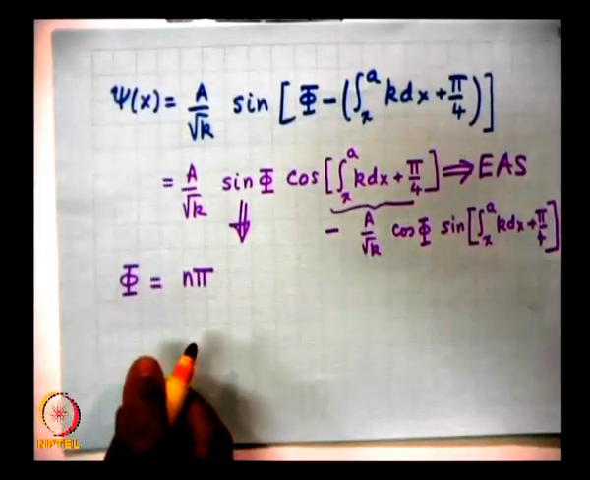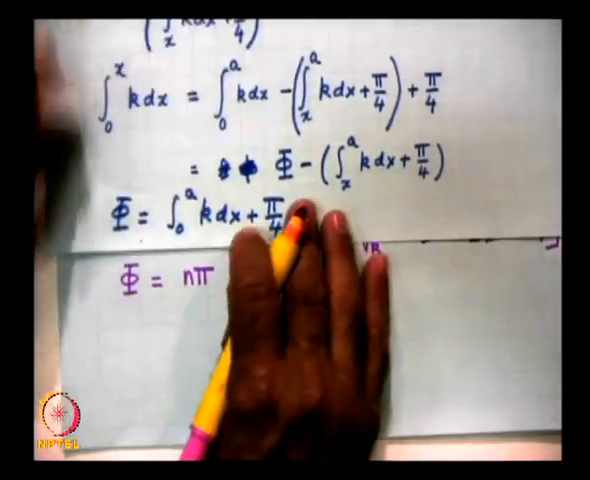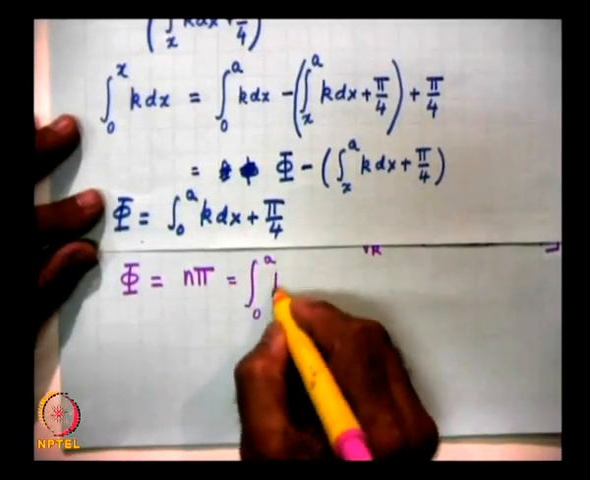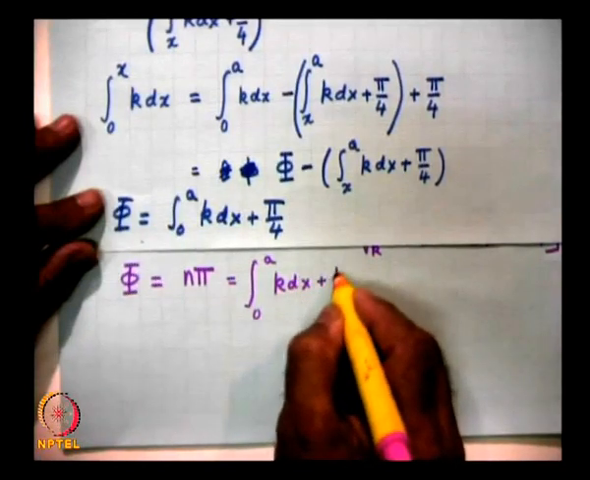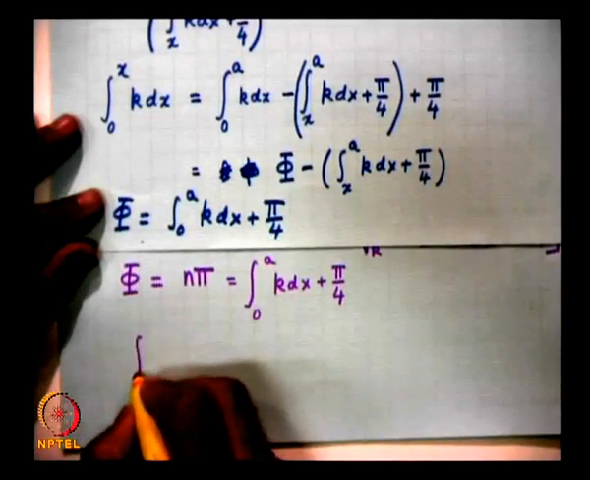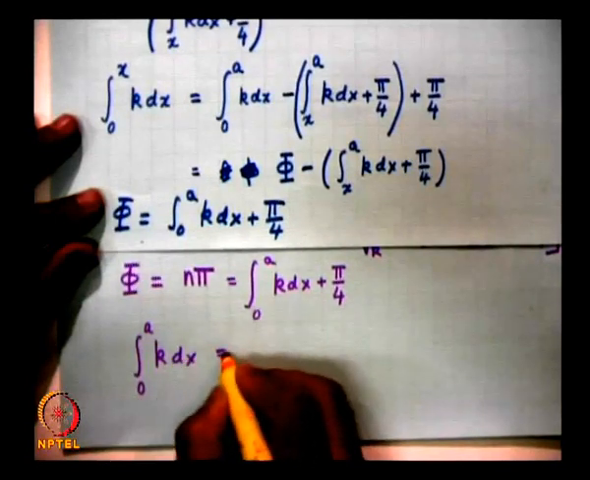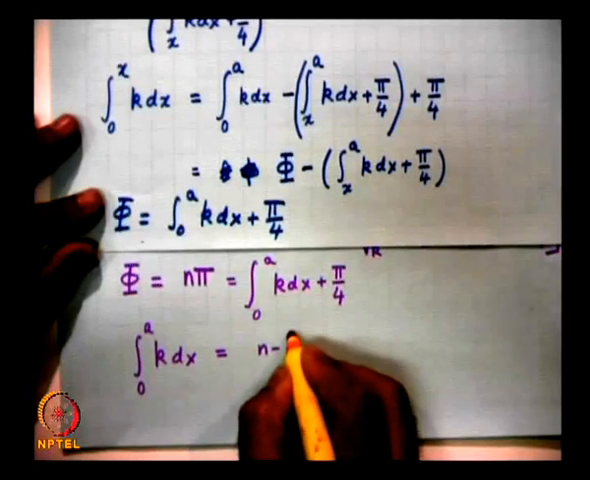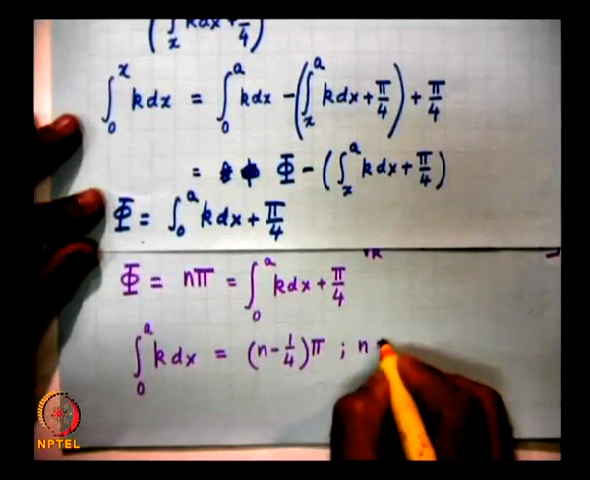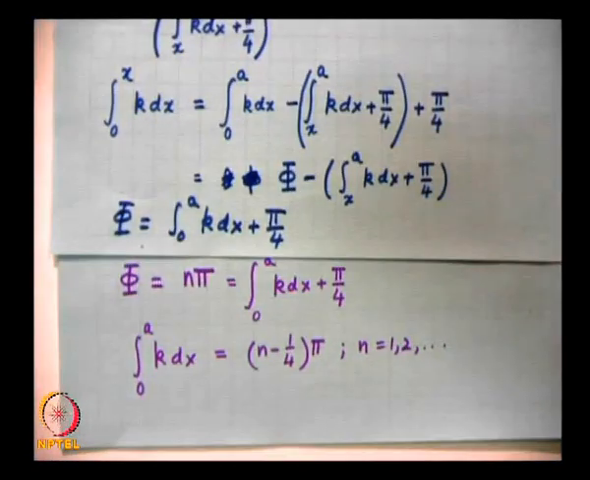And what was my phi? Let me, we just wrote it down. Phi was equal to integral 0 to a k dx plus pi by 4. So, therefore, the eigenvalue condition will be integral 0 to a k dx equal to (n minus 1/4) pi, and n will of course take 1, 2, 3, etc. So, it is not (n plus half) pi for such a problem.